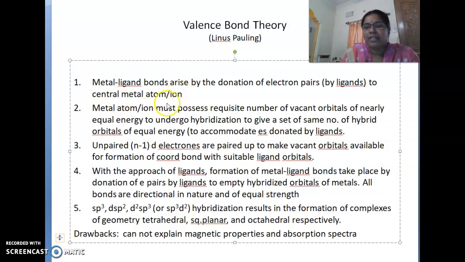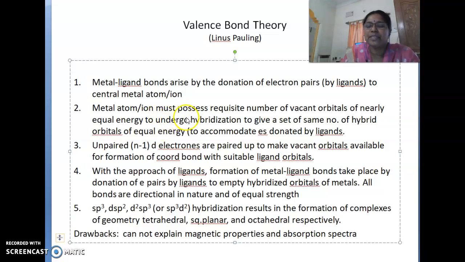Not only should it possess vacant orbitals, but these orbitals must be of nearly equal energy to undergo hybridization to give a set of the same number of hybrid orbitals of equal energy. That orbital energy must be matching. It should not be high, it should not be low.